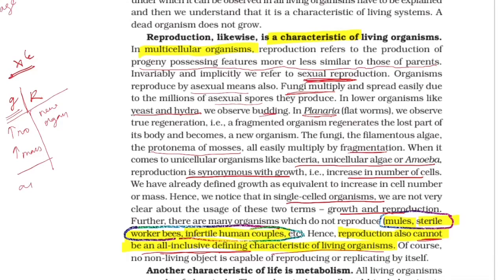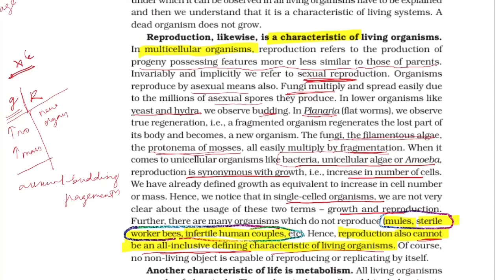new organism produced is called a clone. Examples of asexual reproduction: budding, where yeast and hydra reproduce by budding. We have fragmentation, which is seen in fungi, filamentous algae and Protonema of mosses.